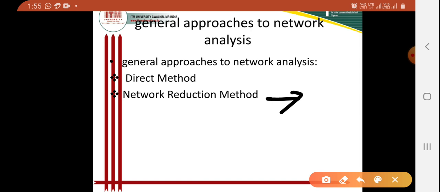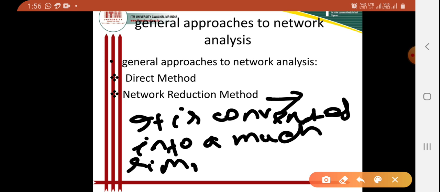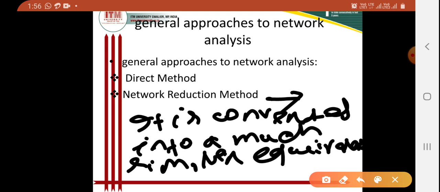Here the network is converted into a much simpler equivalent circuit for rapid calculation of different quantities.